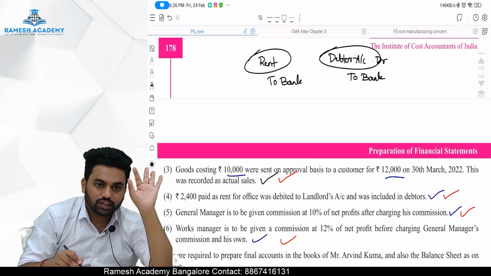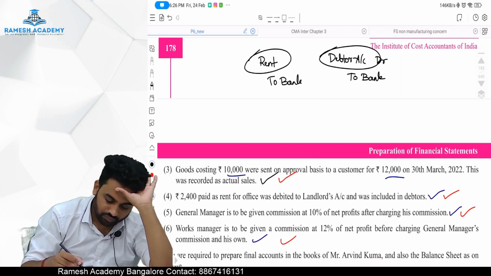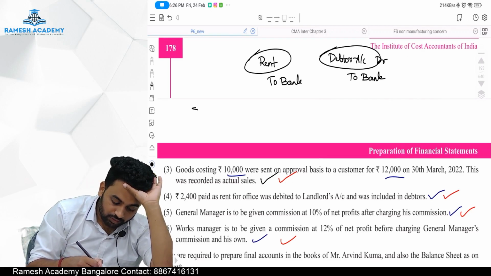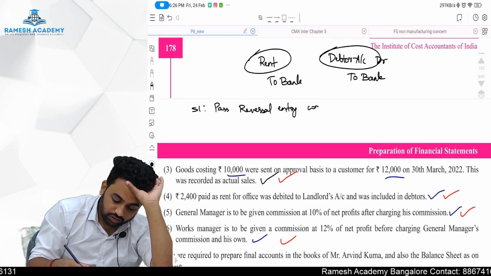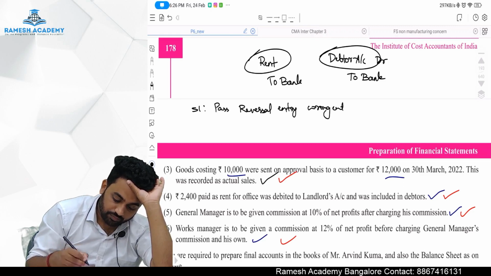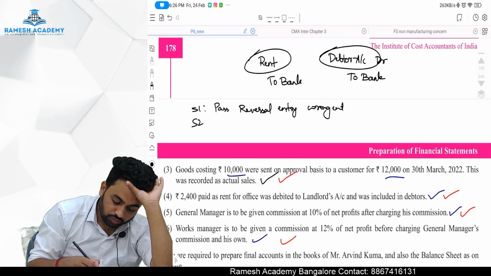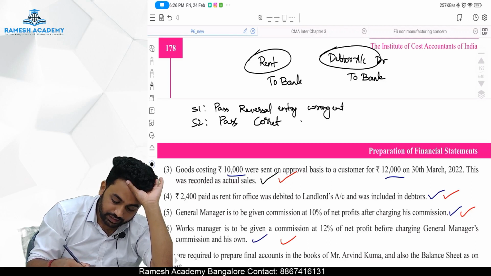Sir, how to do that? Listen. What are the things we should do? How to rectify? Step 1. Pass reversal entry for wrong entry. Step 2. Pass correct entry. Step 3.